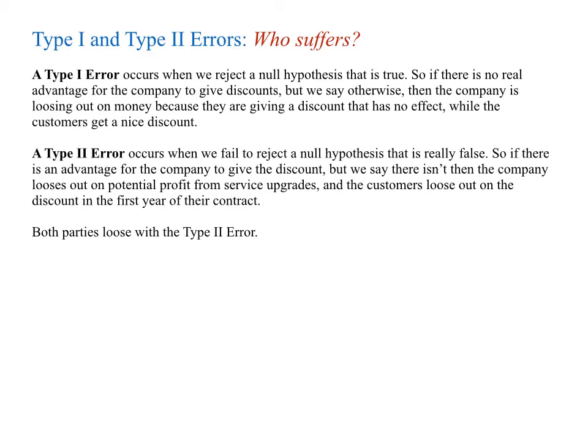Type 2 error occurs when we fail to reject a null hypothesis that is really false. So if there's an advantage for the company to give the discount, but we say that there isn't, then the company loses out on the potential profit from the service upgrades, and the customers lose out on the discount in the first year of their contract. So this is a lose-lose situation.